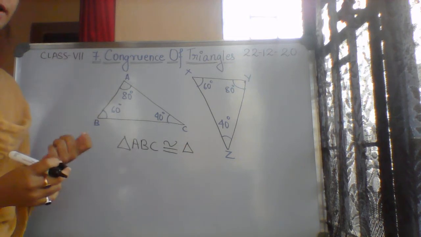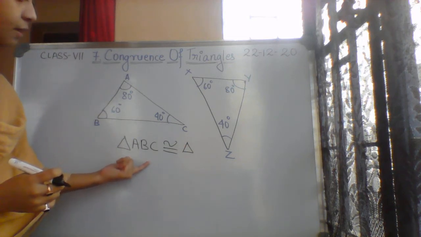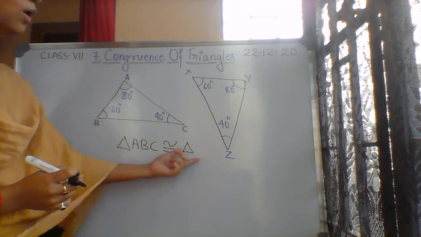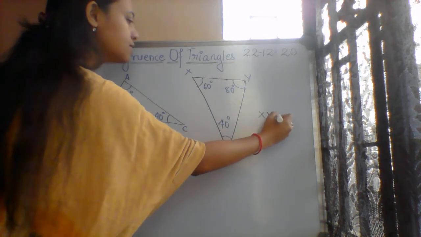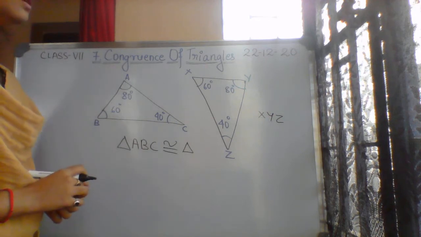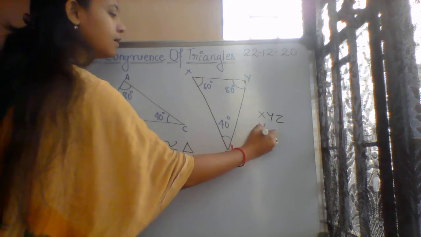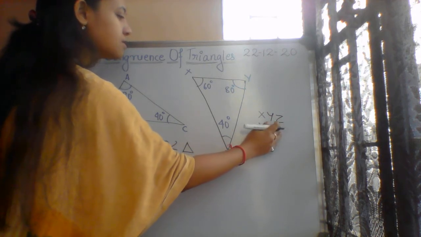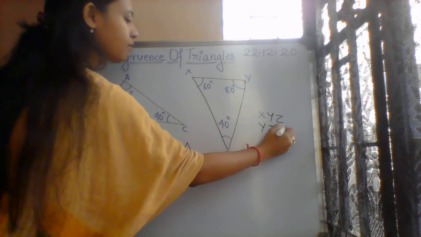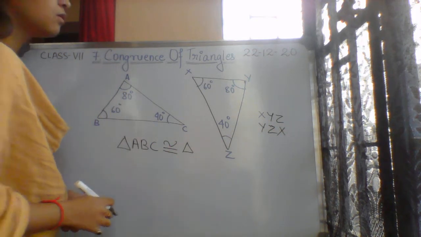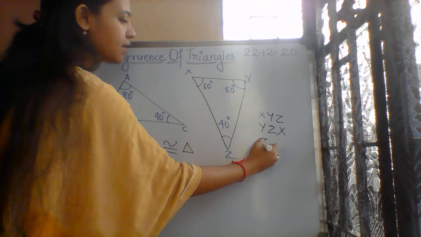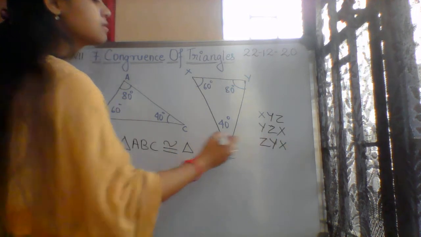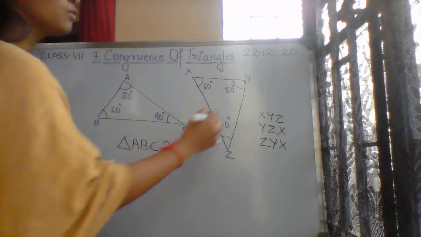Okay, now the question arises, when we are writing triangle ABC congruent to what we should write? Shall I write XYZ or I must write YZX? Shall I write ZYX? And many more you can write.